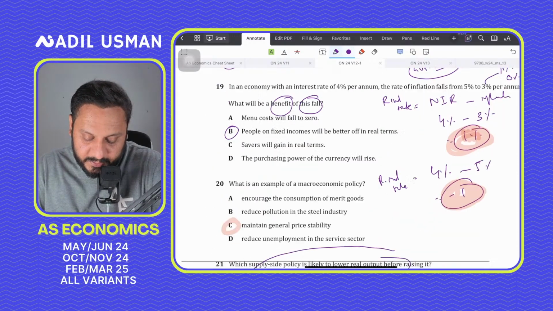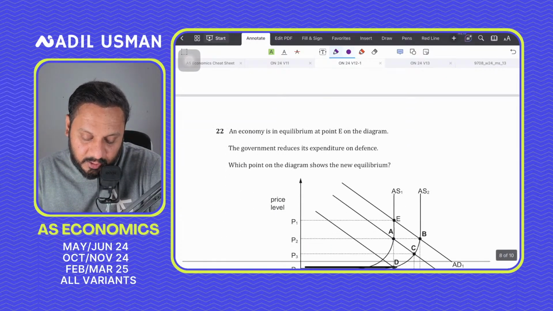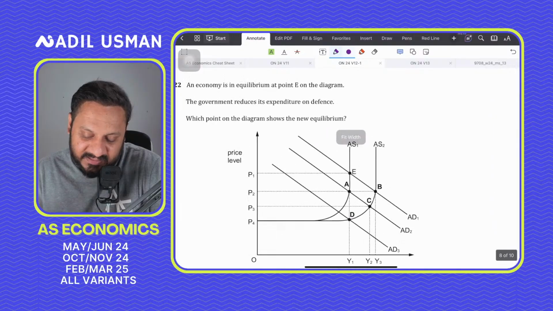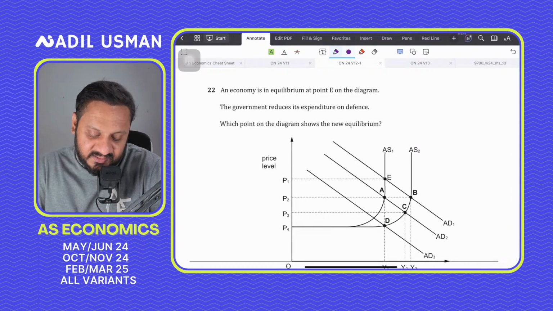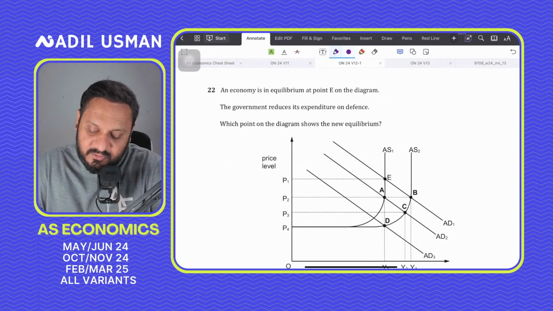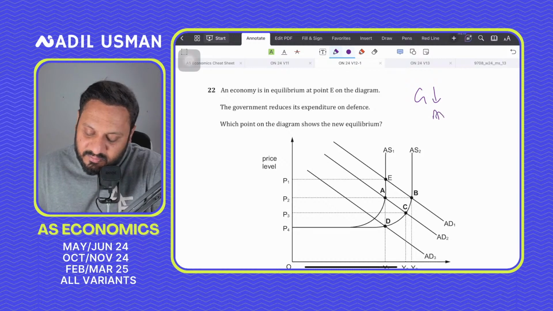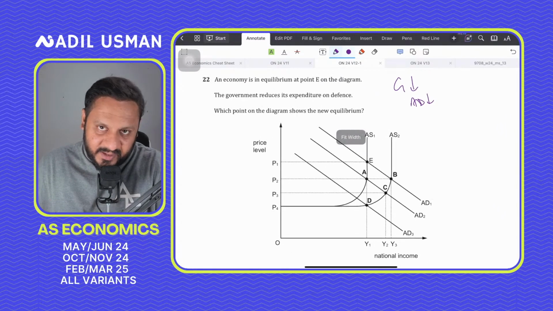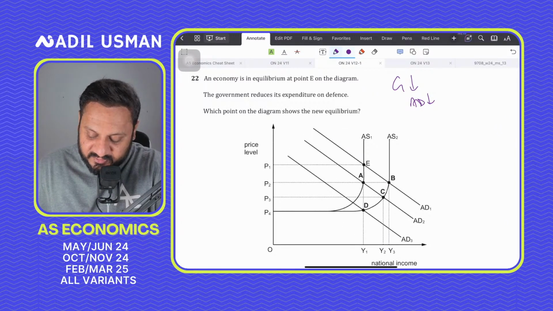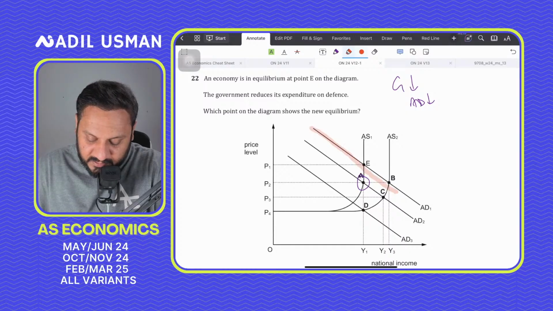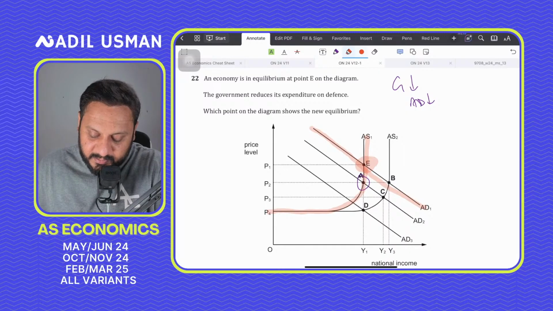Question number 22 says an economy is in equilibrium at, again, this is a very easy question. They say the government is reducing expenditure on budget, G goes down, AD has to go down. So this is such an easy question. They have just complicated the diagram. So the correct answer has to be A for alpha, because the initial demand curve is this. This is your initial demand curve, while AS1 is your initial supply curve. So your initial equilibrium is at E.